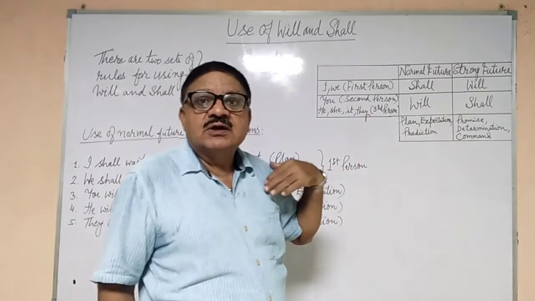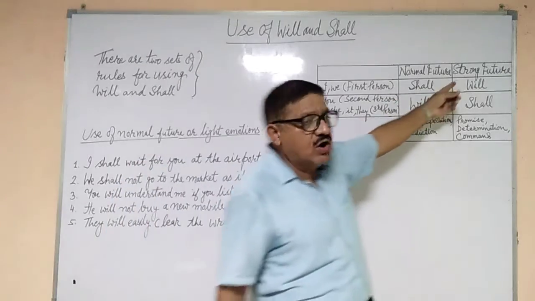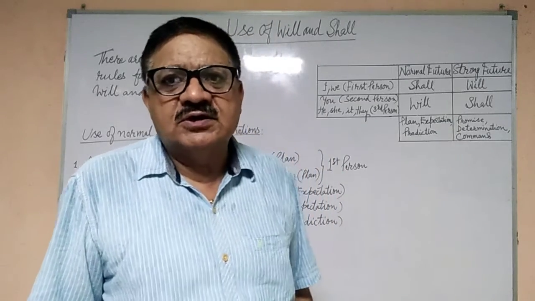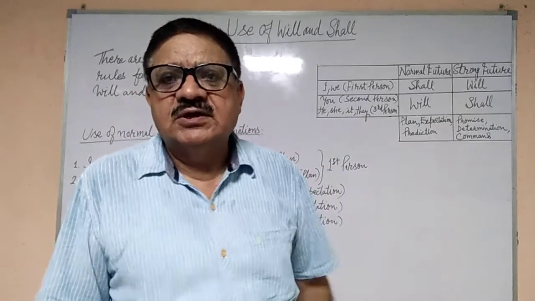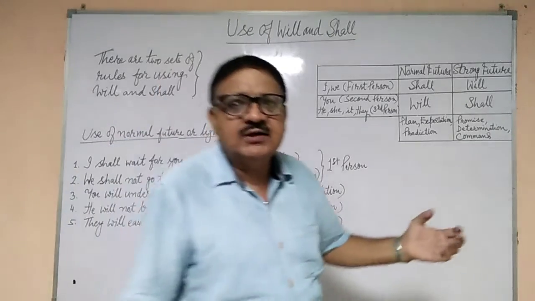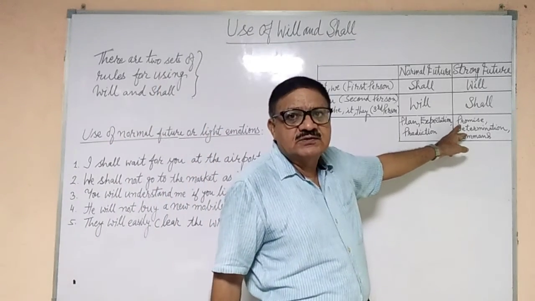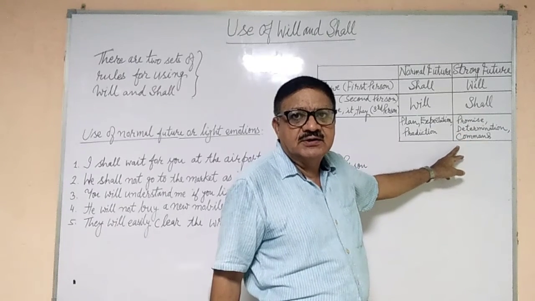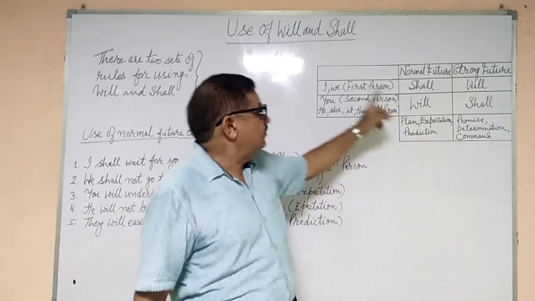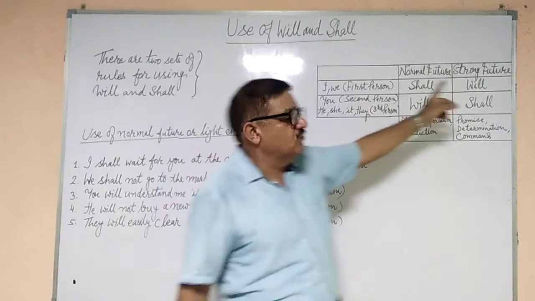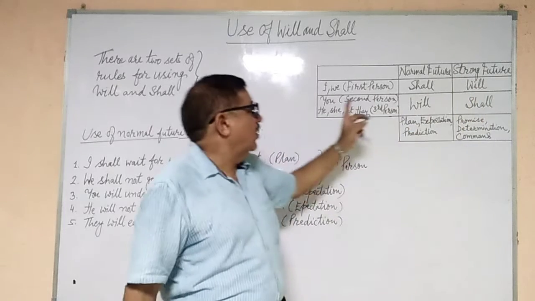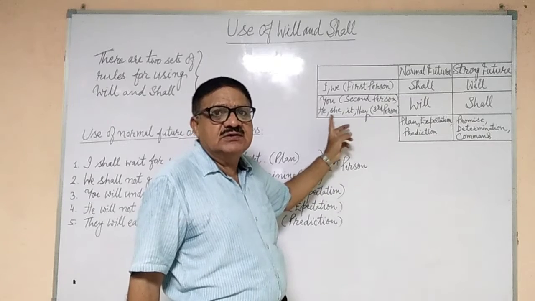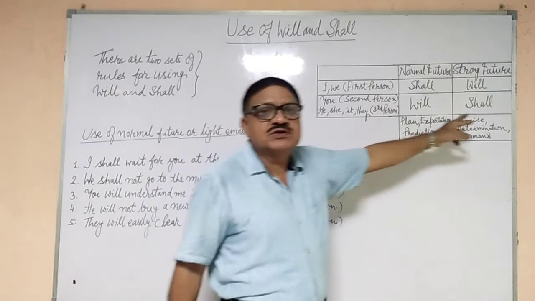In the other way, if it is a strong future, not a normal or light emotion, where we have to make a promise, show determination or give a command, in such a case, with the first person I and we use will, and for second person you and third person he, she, it, they, we use shall.